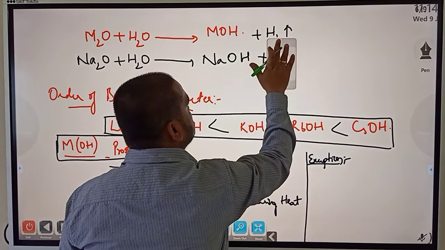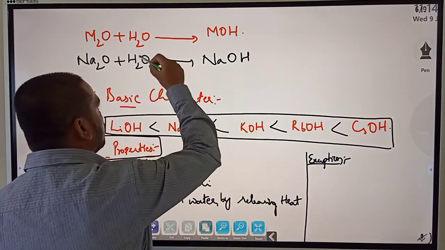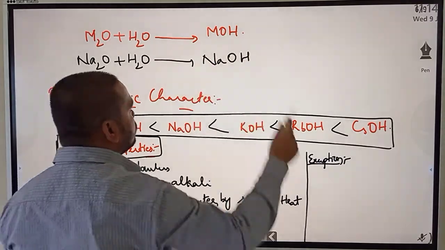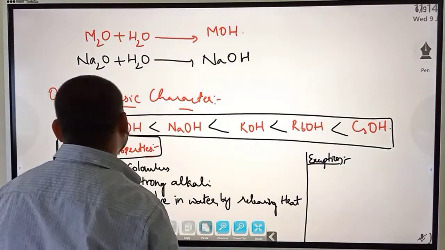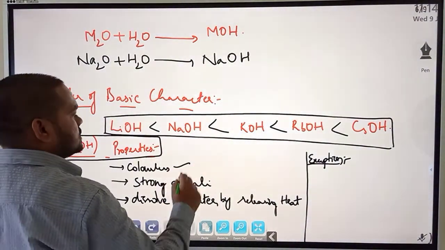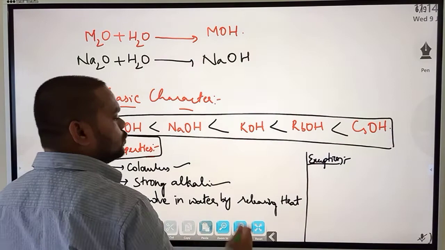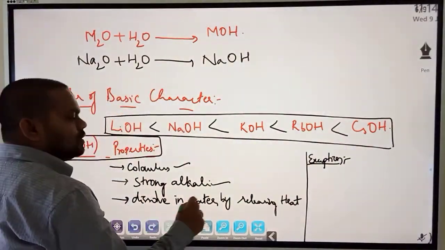Correct this, there is no liberation of hydrogen there, because we are reacting with water, no? So hydroxides are formed, just hydroxides, no liberation of hydrogen, correct that. Then, metal hydroxides properties, they are what? Colorless, they are strong alkalis, you know that, strong bases, and they dissolve in water by